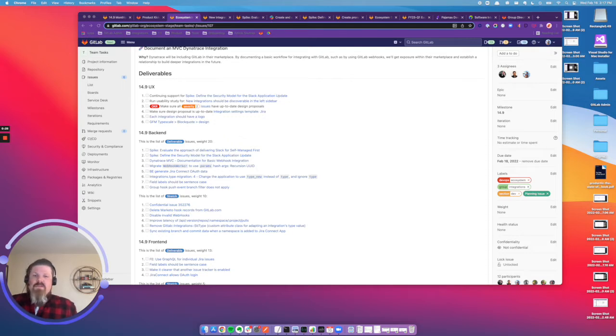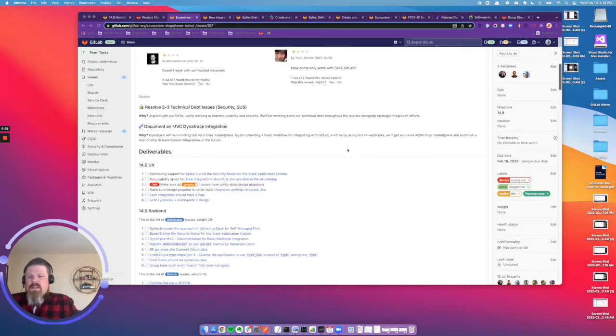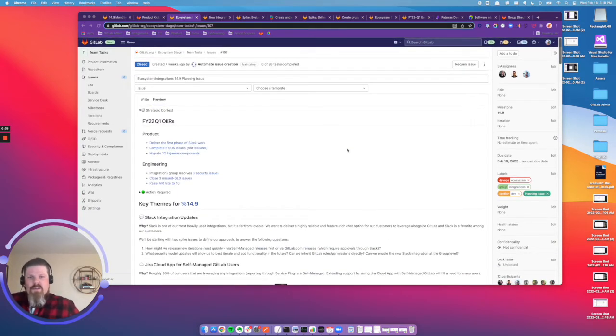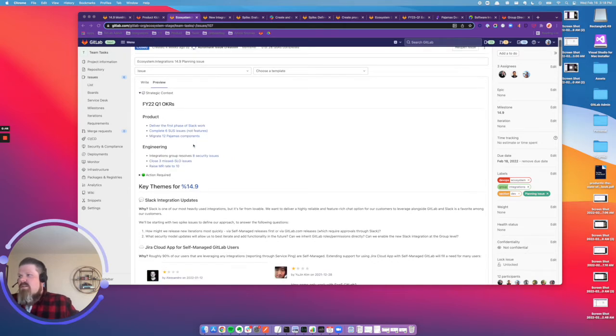Before jumping to the 14.9 milestone planning, I wanted to start by taking a look at our OKRs. We are starting a new quarter, and we've established a few OKRs that will guide our work over the next few milestones. So under both the product and engineering categories, you'll see we have a few themes tied to security and usability. On the product side, we want to improve issues tied to our system usability scores. We want to improve those scores.